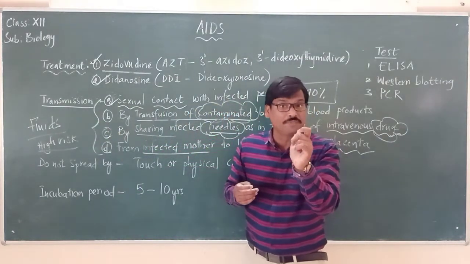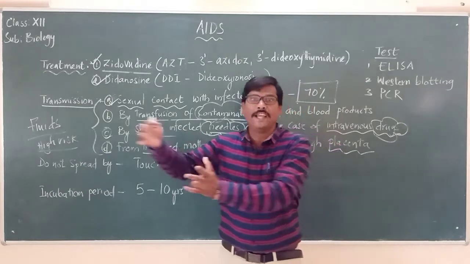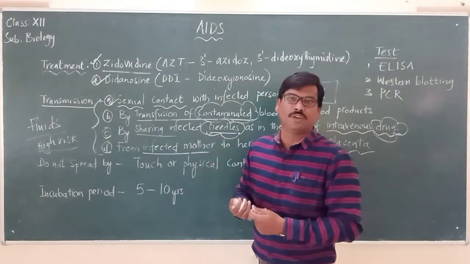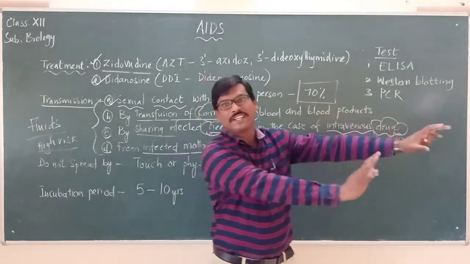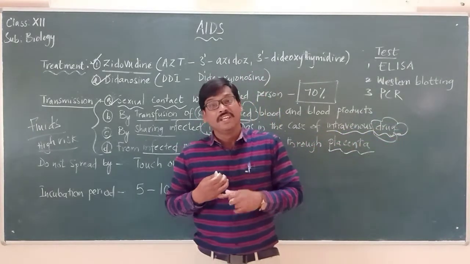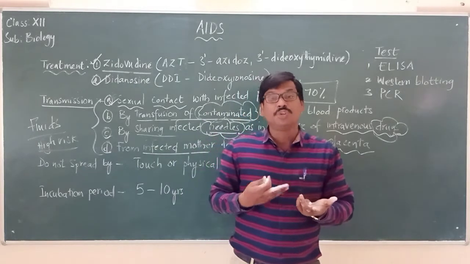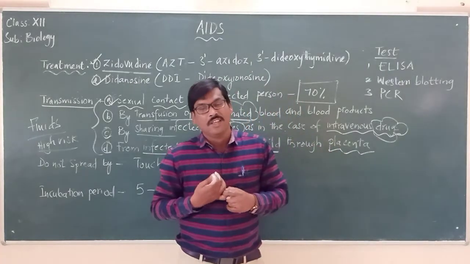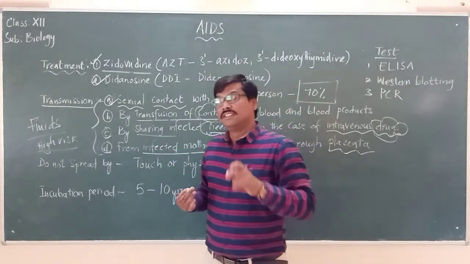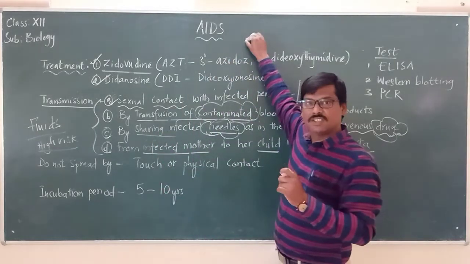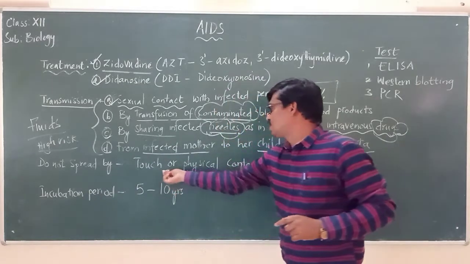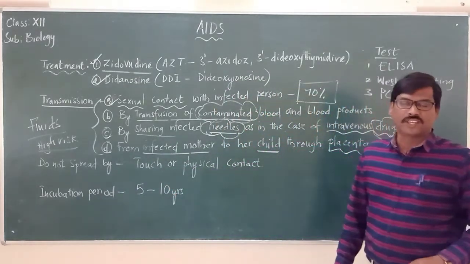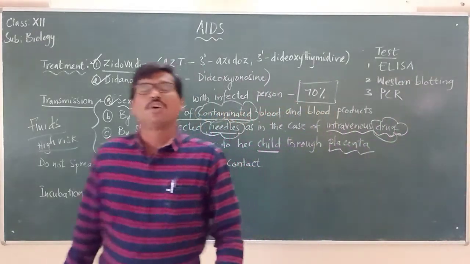Now, please remember, the question is that as we see in other diseases, the person who is suffering with a disease will be isolated. Suppose, as we are now seeing COVID, those people who are suffering with COVID should be isolated from the group. But why? It is because it can spread through coughing or sneezing. But here, please remember that this disease called AIDS does not spread by touch or physical contact.